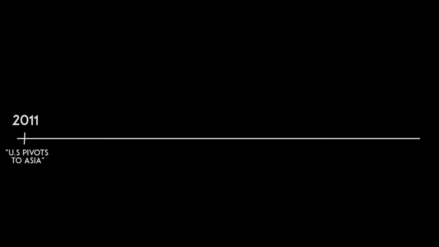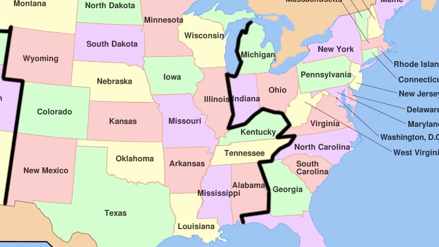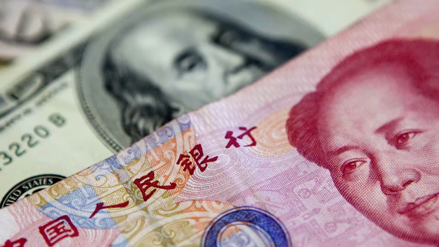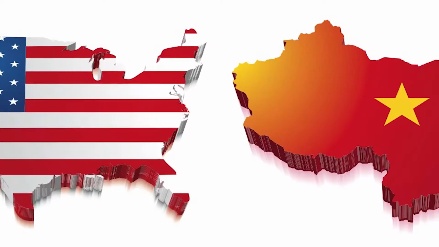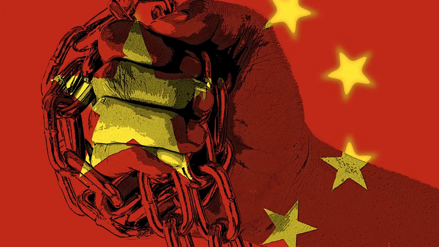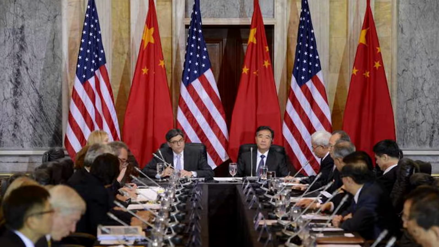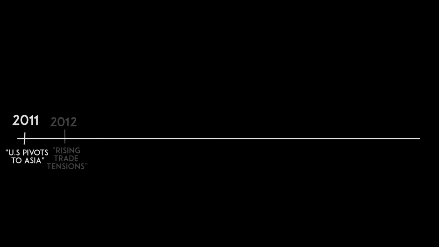2011: U.S. pivots to Asia. In 2011, Secretary of State Hillary Clinton announced the U.S. pivot from the Middle East to Asia. This referred to investing U.S. attention on military, political, and economic affairs in the Asia-Pacific region. China has risen to become a powerful nation that commands the world's attention, and it is more important than ever before to establish regular dialogue.